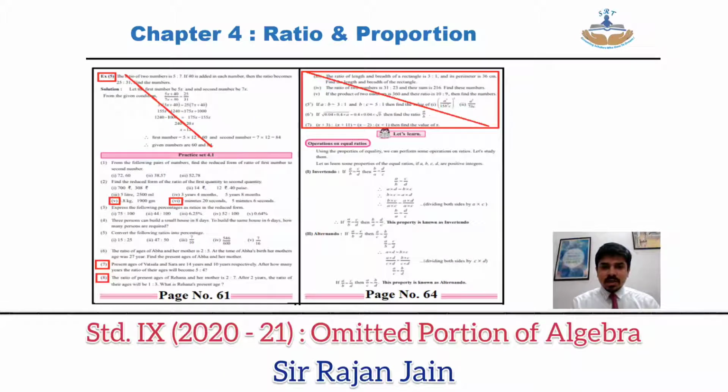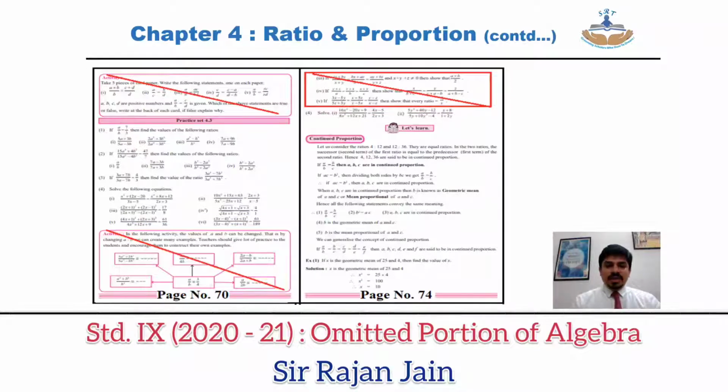Top of the page, third part, fourth part, fifth part is omitted. Actually, that is a continuation of your practice set which is there on page number 63. Okay, page number 63, everything is there. Come to page number 64. On page number 64, top of the page, third part, fourth part and fifth part is omitted. Main question number 5 is omitted. Question number 6 is omitted and question number 7 is omitted.